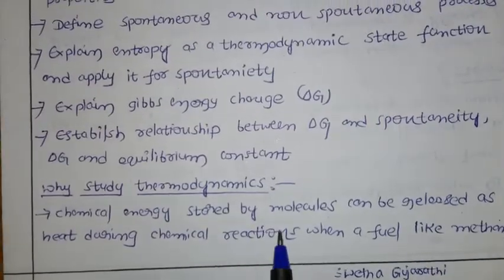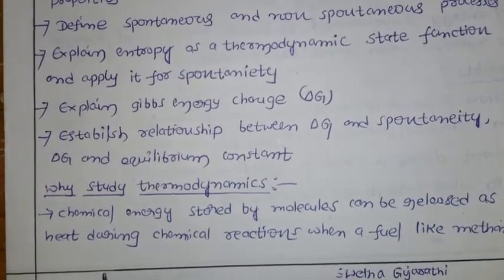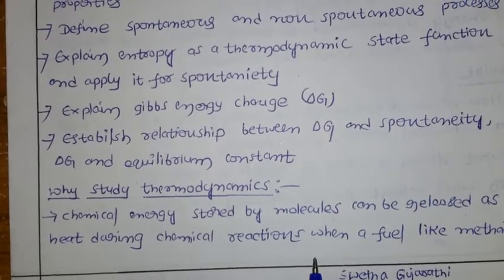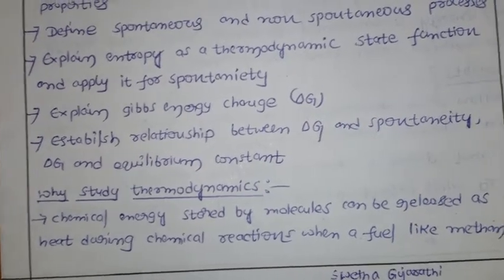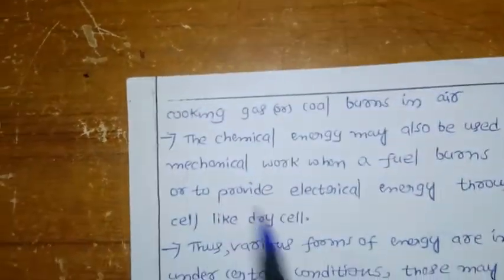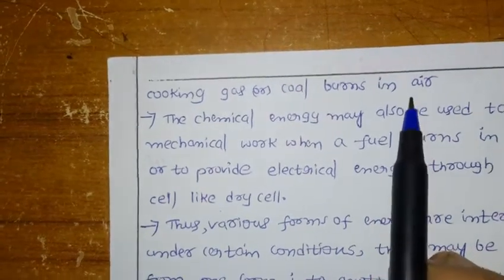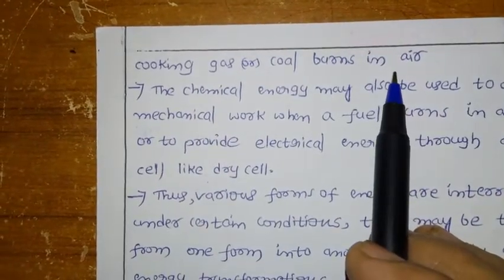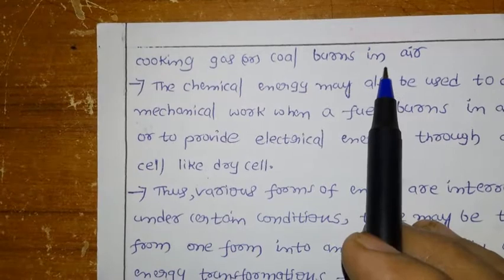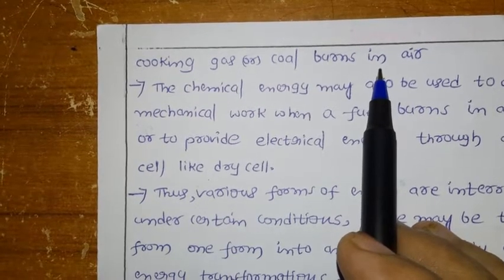Chemical energy stored by molecules can be released as heat during a chemical reaction, when a fuel like methane, cooking gas or coal burns in air. You know very well, the best example. What is the meaning of this? Here each molecule has some energy. How? Let us see the examples.